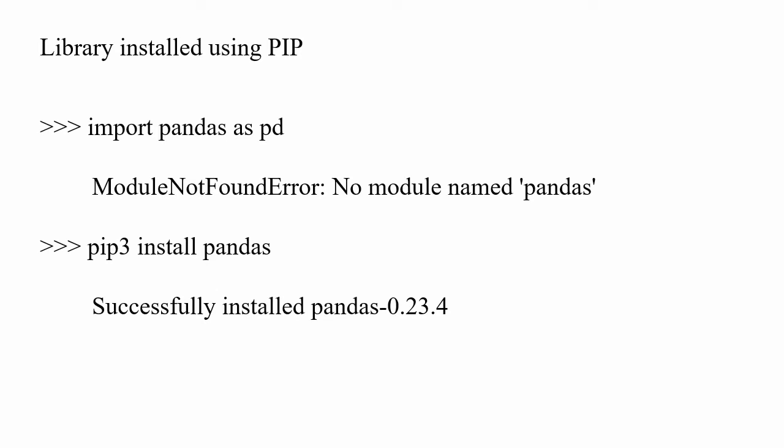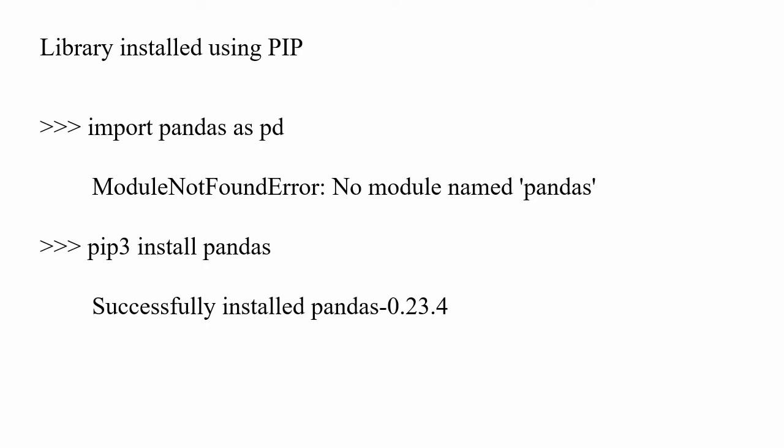The next thing we are going to do is install a library using pip. I'll use import pandas as pd. Once I enter, it shows me a module not found error, because the pandas module is not there.